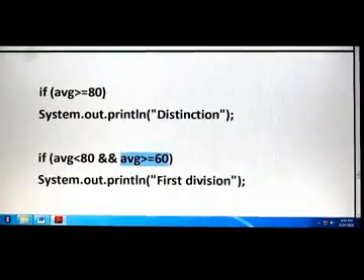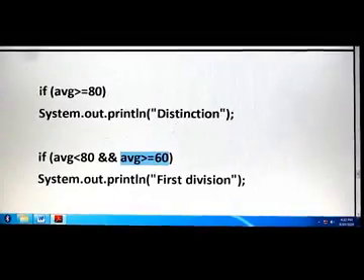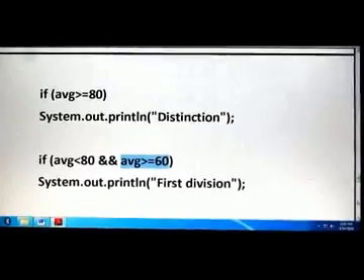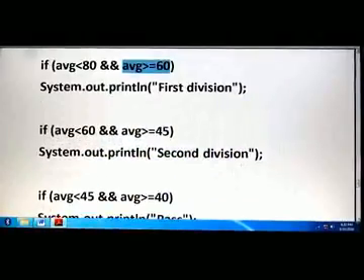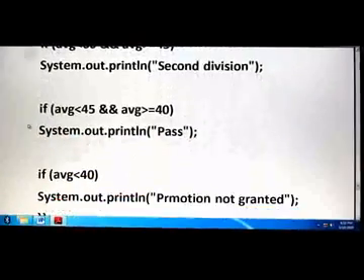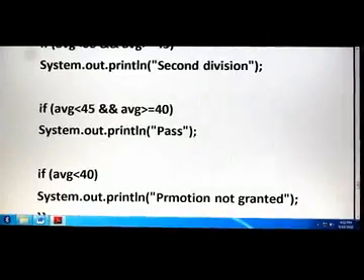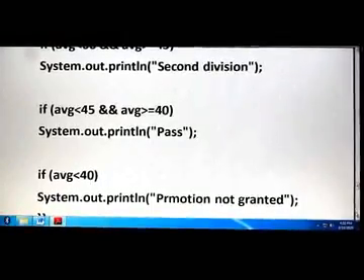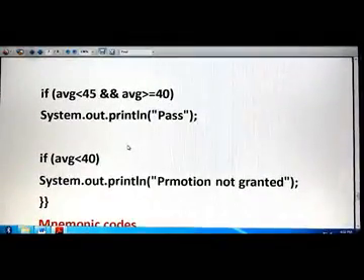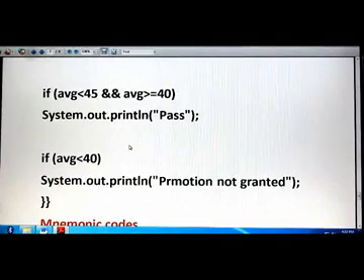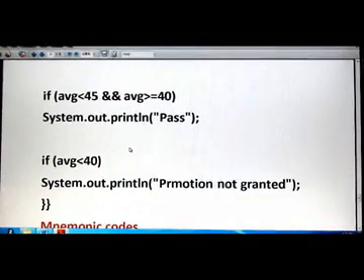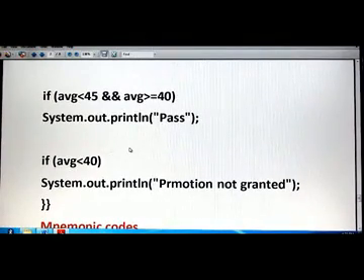If it is 80, then distinction. If it is 79 to 60, then it is first division. From 60 to 45, second division. Then 45 to 40, pass. And if it is less than 40, promotion not granted. So I hope from these two programs you can understand how to write the condition by using the logical operators when we have to check two conditions.